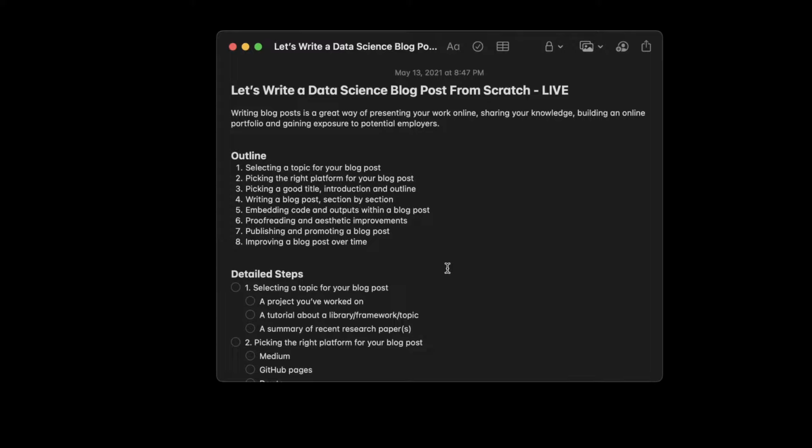Now, why blog posts? Why not maybe put your code into a GitHub repository and just put it up online? A couple of reasons. The blog post allows you to present it in a way that people can understand, because you have to write and you have to explain what you've done. Nobody is going to look at code inside a GitHub repository, especially not potential employers, because they don't have the time. A blog post gives you a chance to give a summary and get to the essence and tell them what you've done in the project. It's like a report or a presentation of your project, except you're giving it to the entire world. So those are the two benefits of putting up your work online and doing it via blog posts.